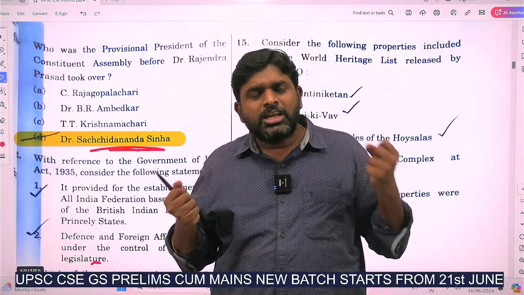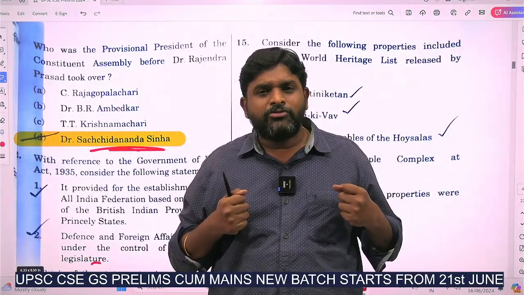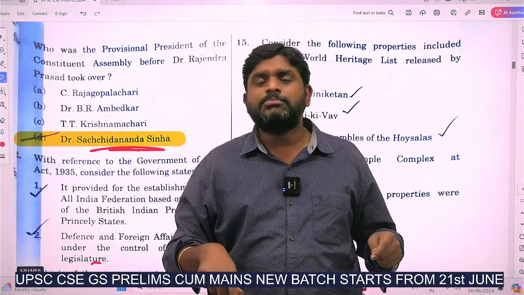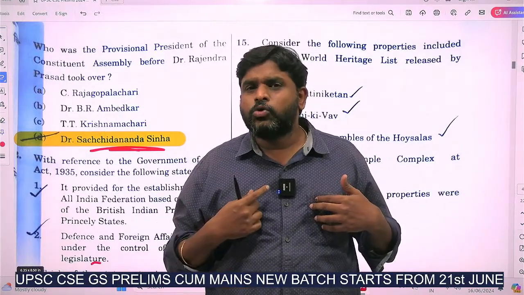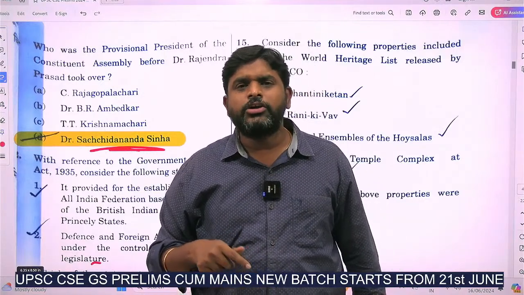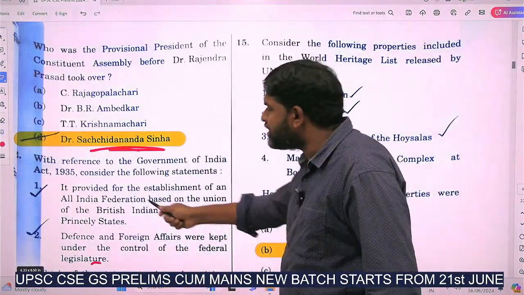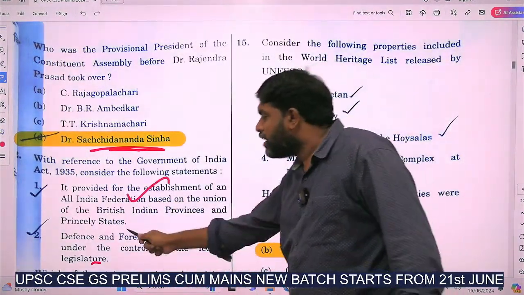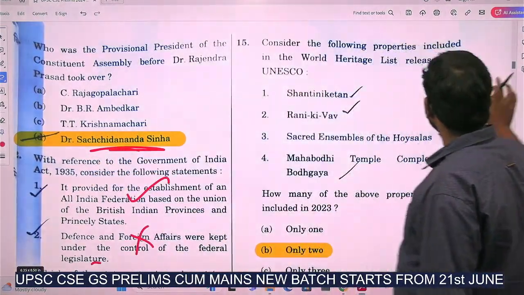So obviously the Governor General, the Viceroy, wants to control it. So it will be under the control of the Viceroy. Hence it will be a reserved subject, under the Governor General of India according to the Government of India Act of 1935, which is another name for control by the Viceroy. So which statement is correct? Only statement 1 is correct, but statement 2 is wrong. Next.